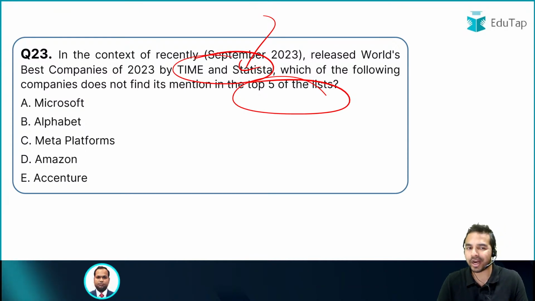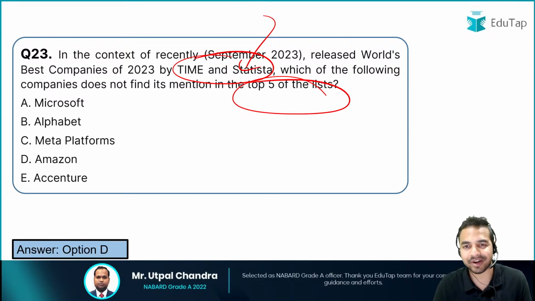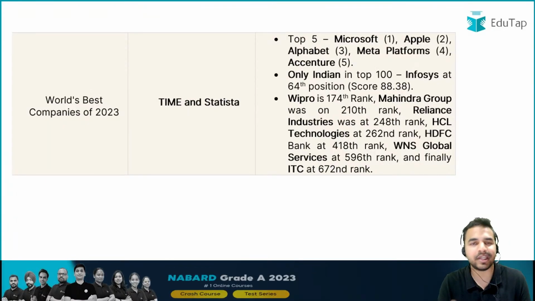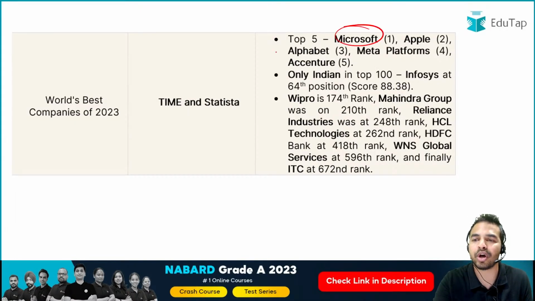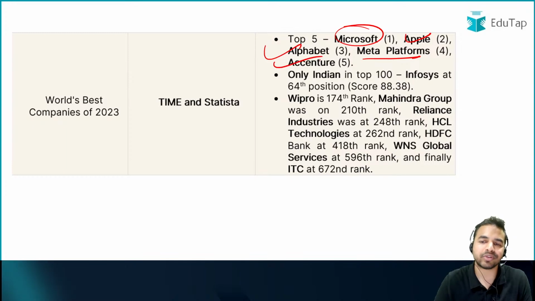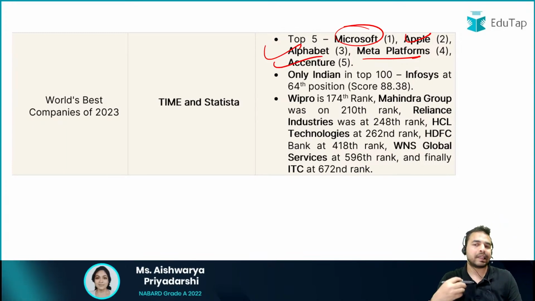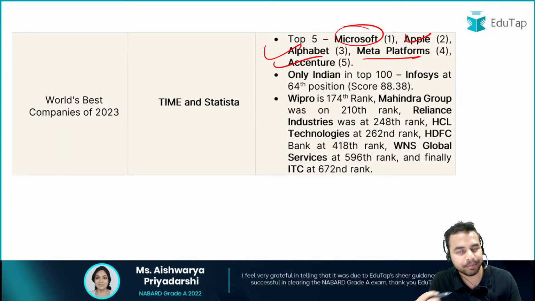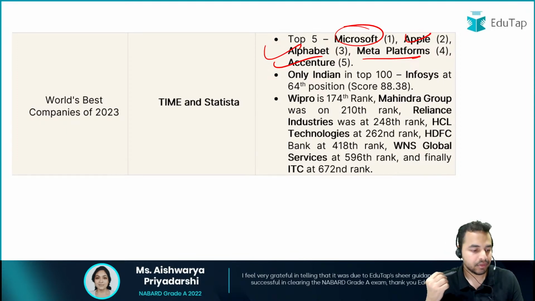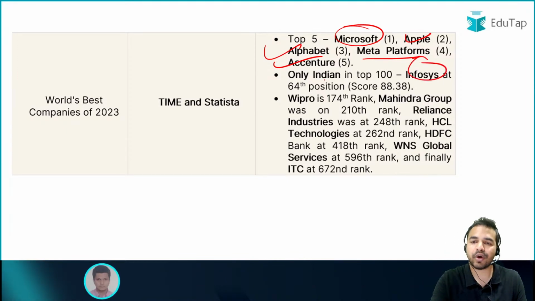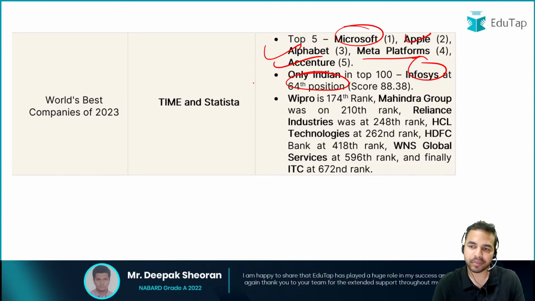So let me tell you that it is option D, Amazon, which is the right answer, which was not there in this particular list. So which companies are in this list? You can see here that on top it was Microsoft, followed by Apple on the second position, Alphabet was on the third, Meta Platforms on the fourth and Accenture was on the fifth position. And when we talk about Indian companies in the top 100, Infosys was on the 64th position. When I talk about Wipro, it was 174th rank.